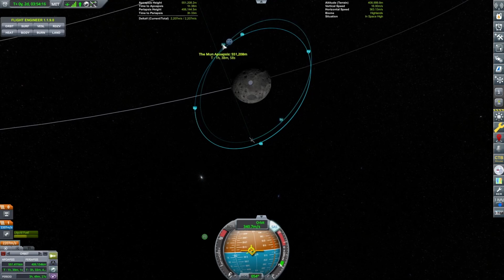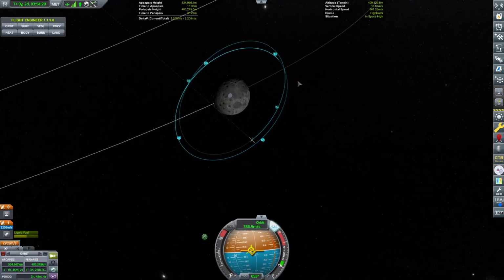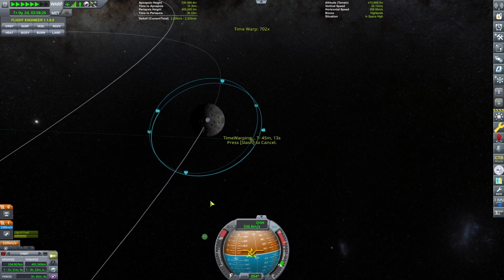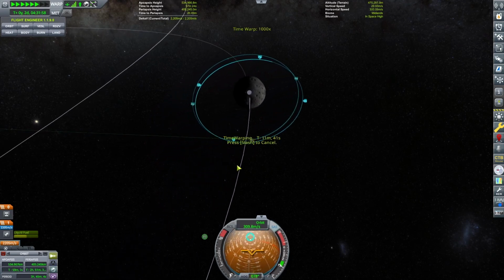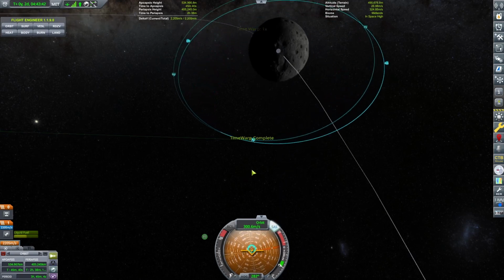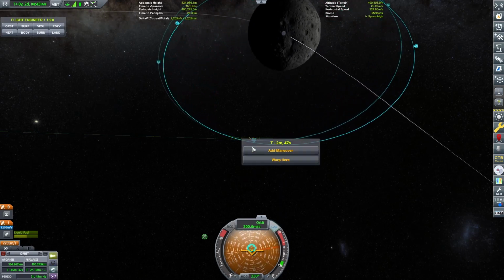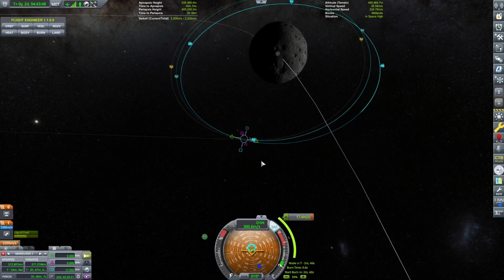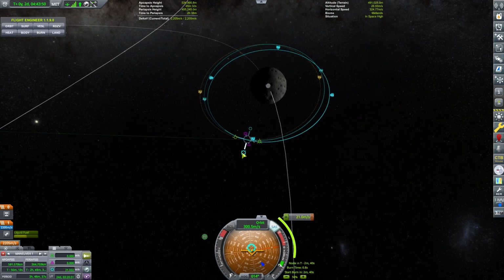534. Okay, and the periapsis is at 405 now. Okay, now we just need to do that thing that we did last time. So let's go out to here. And then we'll just burn on the... let's add a maneuver, and then we'll just do this to kind of line up... Oh, wrong way. Line up the apoapsis and the periapsis.